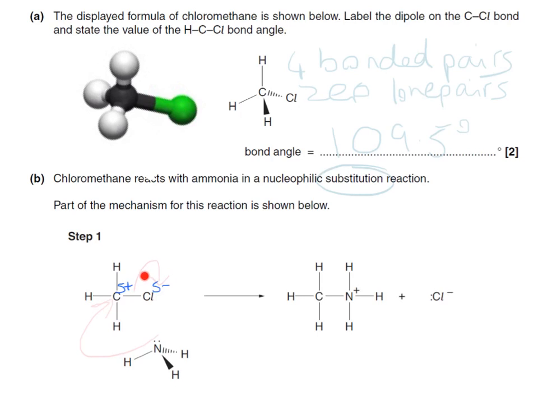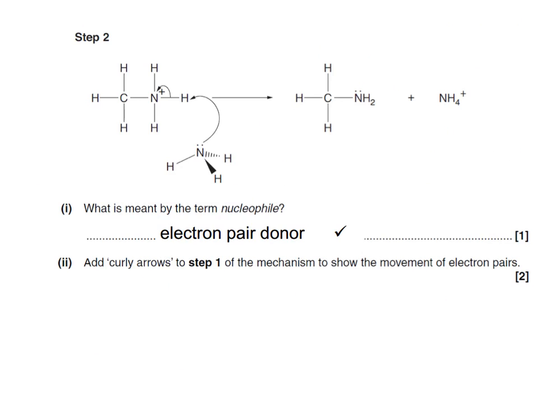So you'll have a carbon-chlorine bond breaking with the electrons from the bond going towards the chlorine to form a Cl- ion over here. This whole molecule here is what has been added across over here. The term nucleophile, as described earlier, is simply an electron pair donor.